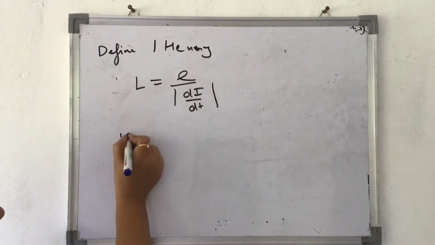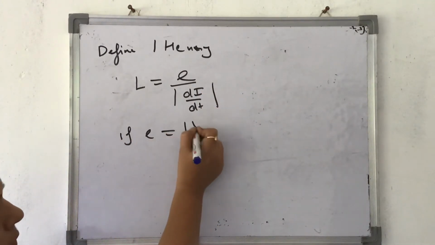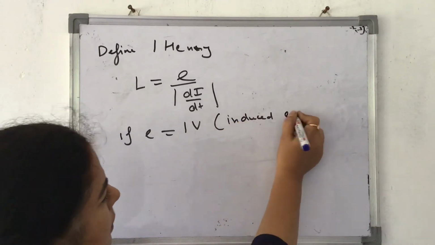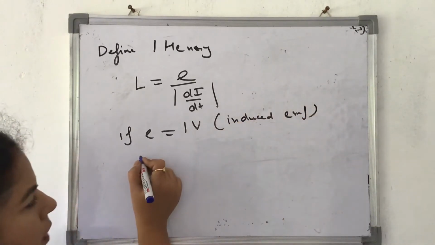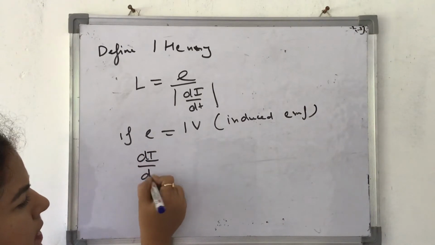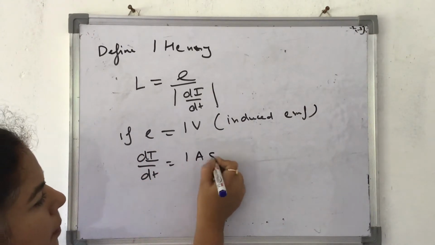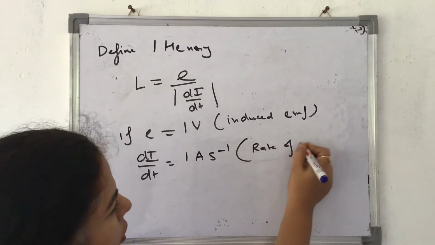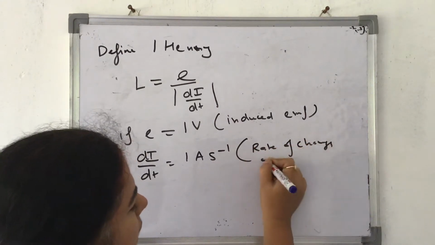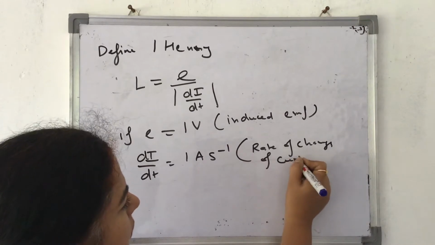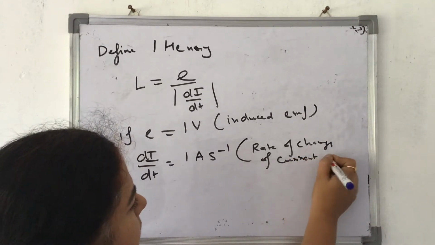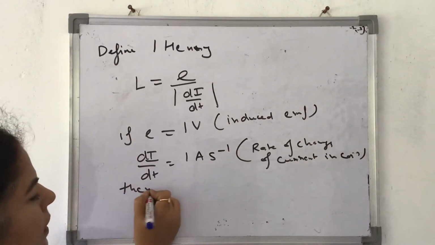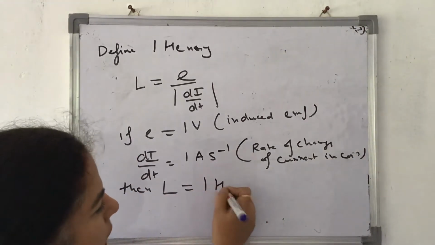In this case, if I say if E is equal to 1 volt, what is that 1 volt? Induced EMF. And di by dt is equal to 1 ampere per second. What is it? Rate of change of current in coil. Now let's define. Then what is L? L is equal to 1 H.